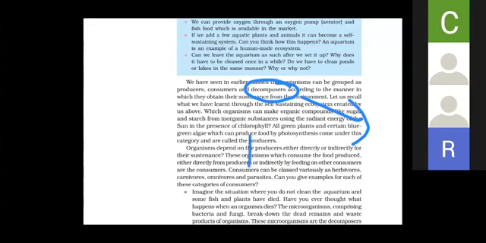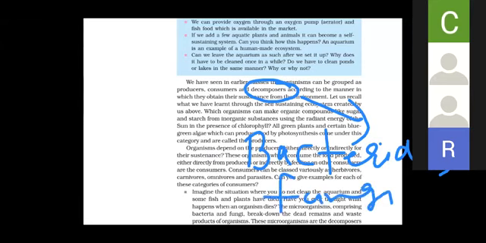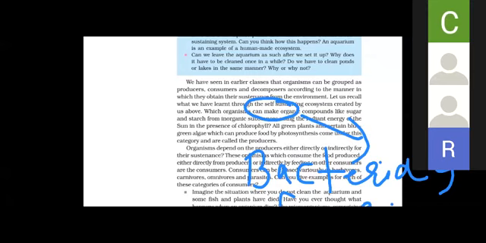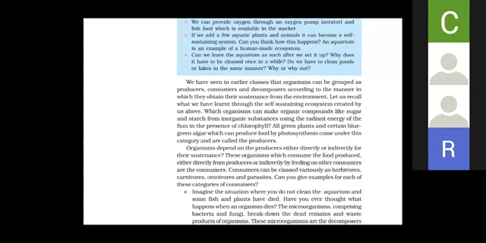The bacteria and the fungi. The examples of decomposers are bacteria and fungi. So do remember these examples: producer, plants; consumers, animals; decomposers, bacteria and fungi.